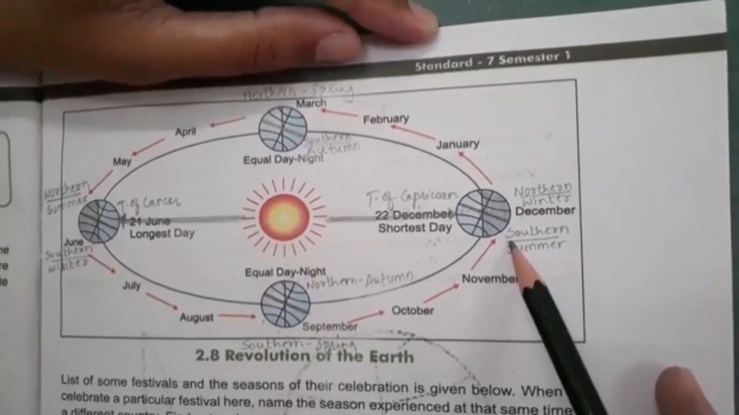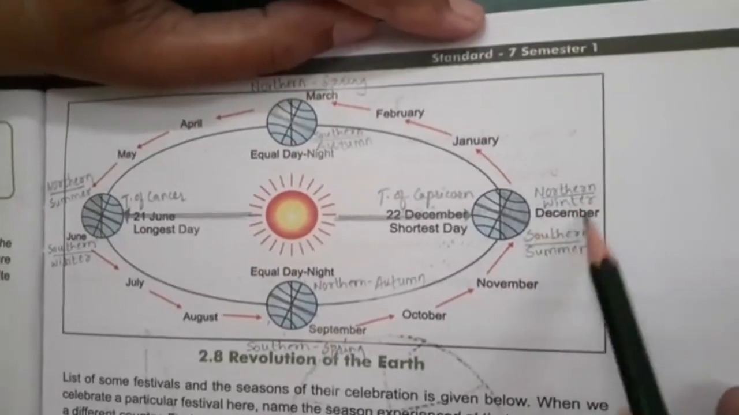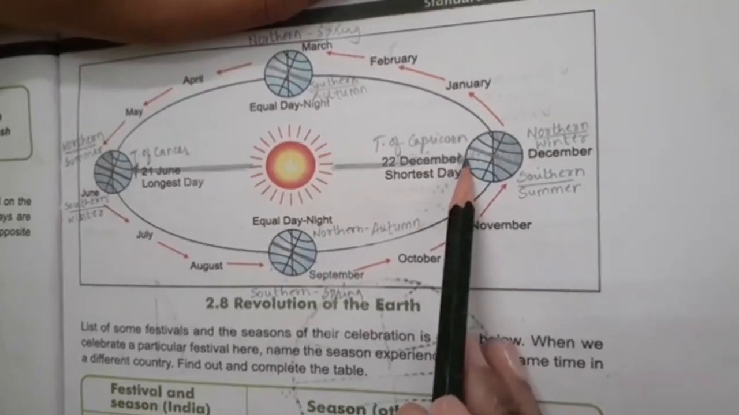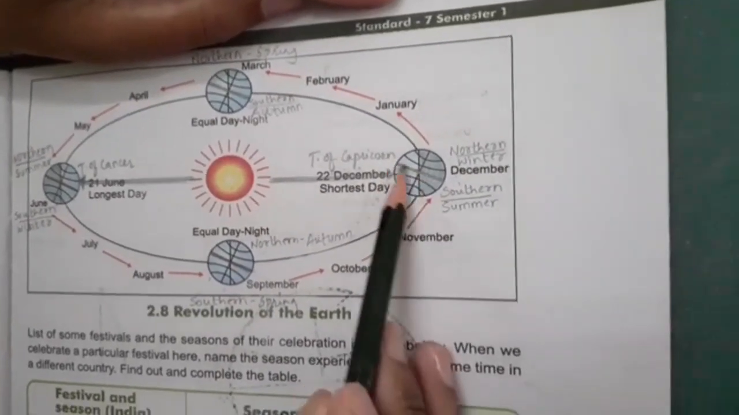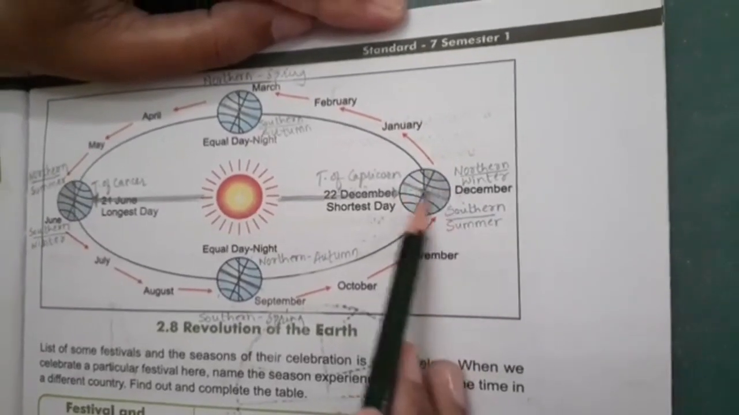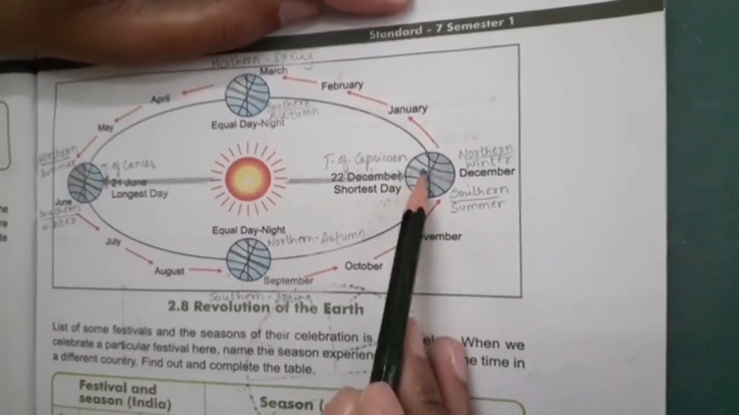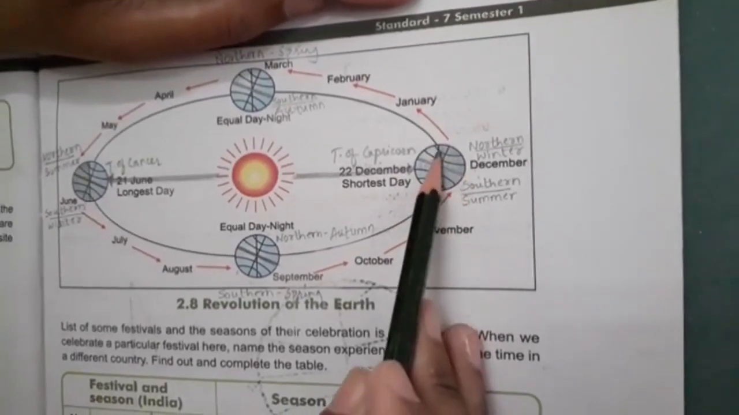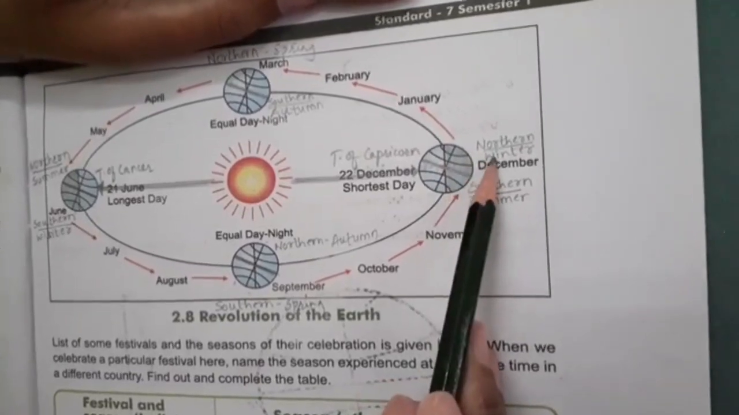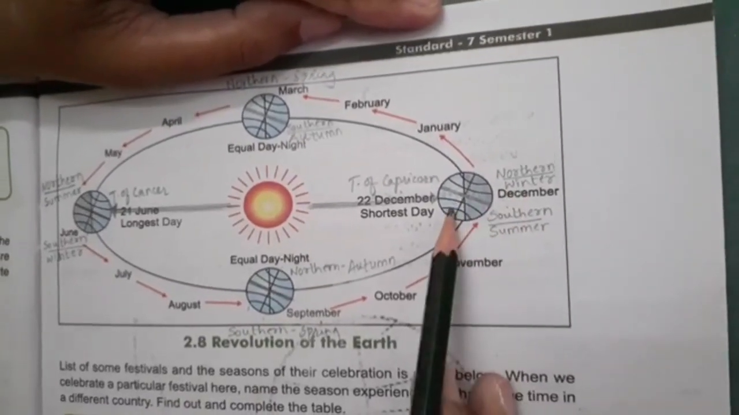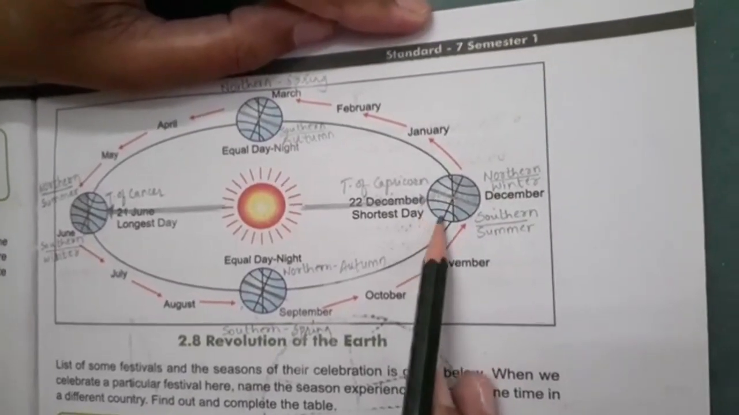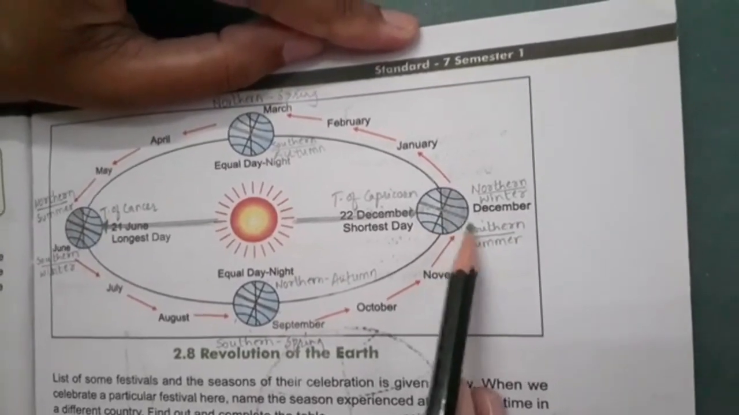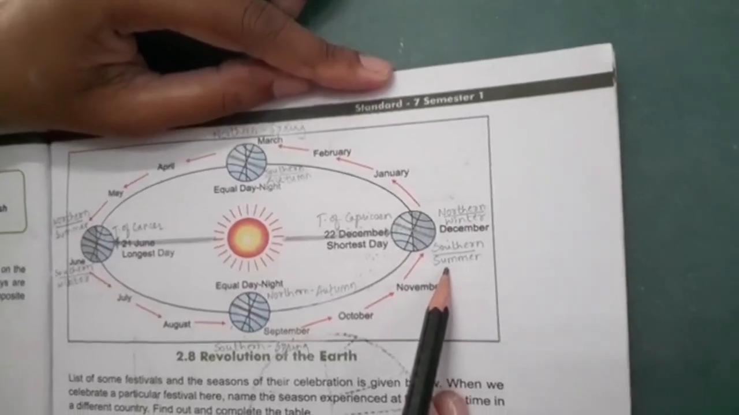Now let us go through the 22nd of December. In the month of December, what happens? The sun rays are directly falling on the Tropic of Capricorn. So this region, above the equator, that is northern hemisphere, will experience shorter days and longer nights. You can see the shaded portion. So northern hemisphere will experience winter season, and the southern hemisphere, this portion will receive direct sun rays. Days would be longer and nights would be shorter. So southern hemisphere would experience summer season.